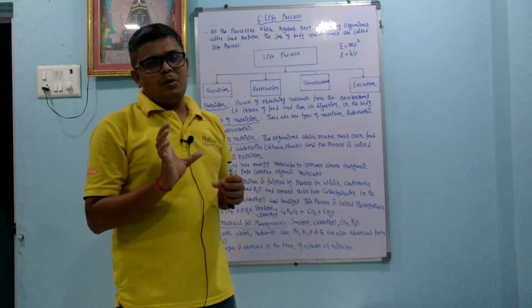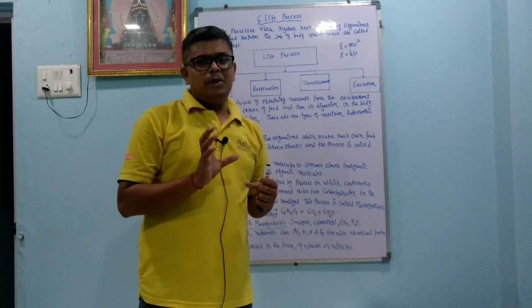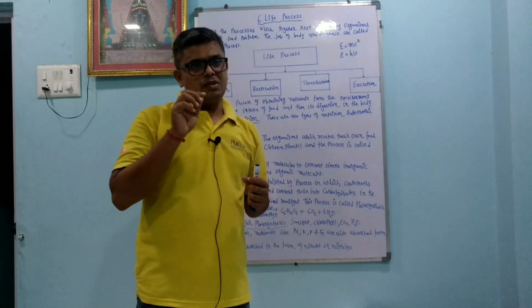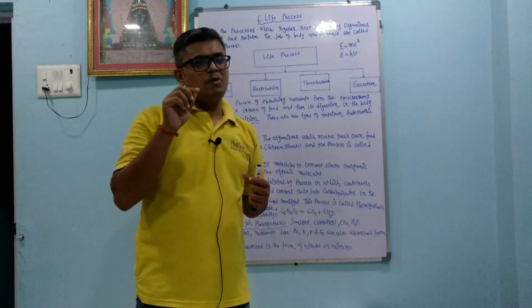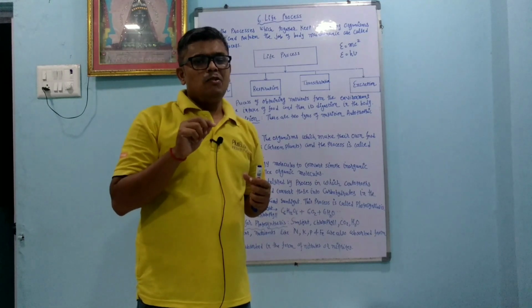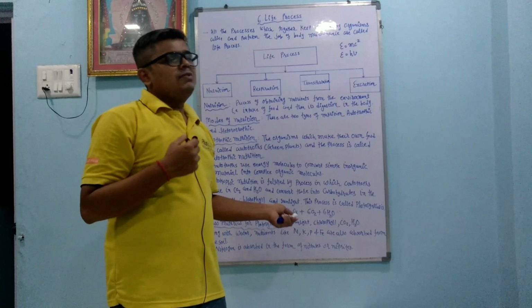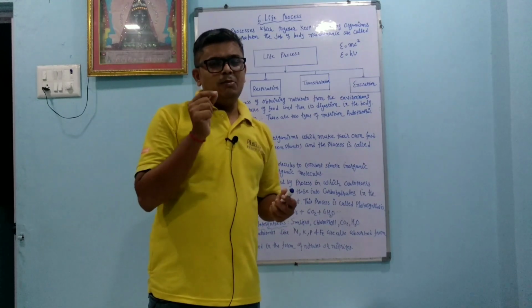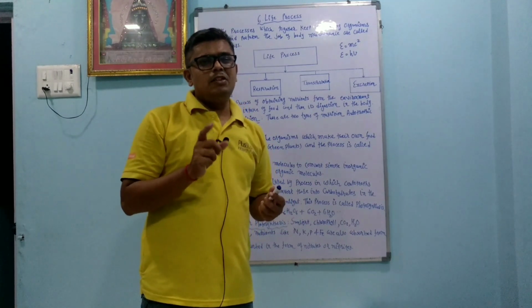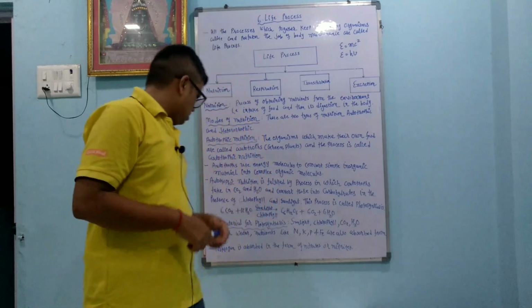Now dear student, you have to remember the symbols of some elements. Potassium: its symbol is not P, its symbol is K. Phosphorus, symbol is P. Iron is very important for hemoglobin, because Fe is present in hemoglobin. In the same way, magnesium is present in chlorophyll.